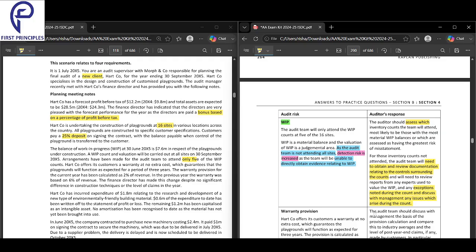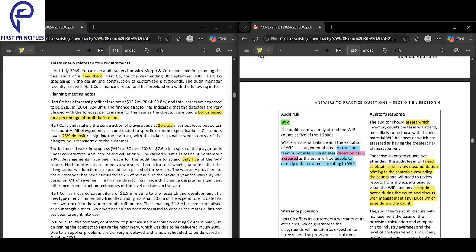So 16 sites are there, and you can go to only five as an auditor. There's a risk that where you didn't go, you're not getting direct evidence, so it will increase your detection risk. What you can do is first decide which five you will visit, and for the ones you could not visit, obtain the documentation and go through everything. Any exceptions noted during the count, discuss with management. That is the auditor's response.